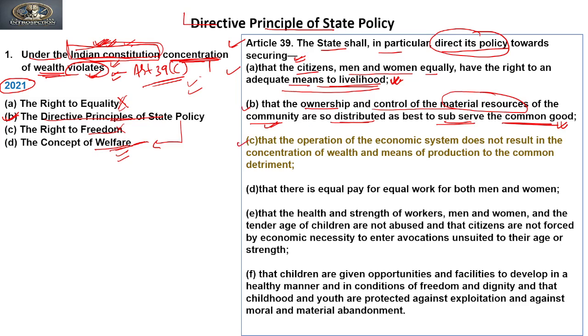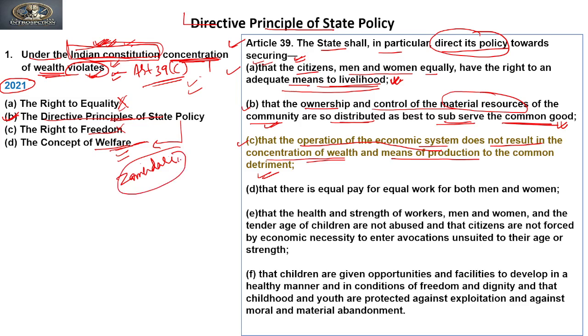Now C, the clause C that the questions related to, is that securing the operations of the economic system does not result in concentration of wealth and means of production to the common detriment. So the government should direct its policy in such ways that the operations of the economic system do not result in concentration of wealth. Like जमींदारी systems की अगर हम बात करें, there was a system that is a जमींदारी system.